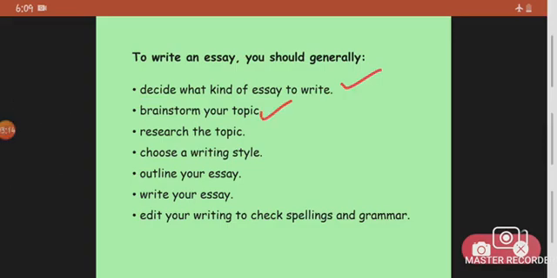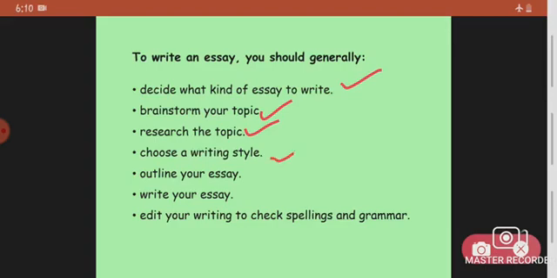Then brainstorm your topic. This is very, very important. Brainstorming means you will write down everything that comes to your mind about the topic. Then when you actually start writing, you can narrow it down or add more. Brainstorming is a great way to develop a topic more deeply and to recognize connections. Then comes the research. Research is again very important. We cannot know everything about a topic, so it's always better to research a bit. You can go to the library or search the internet to write a good essay.